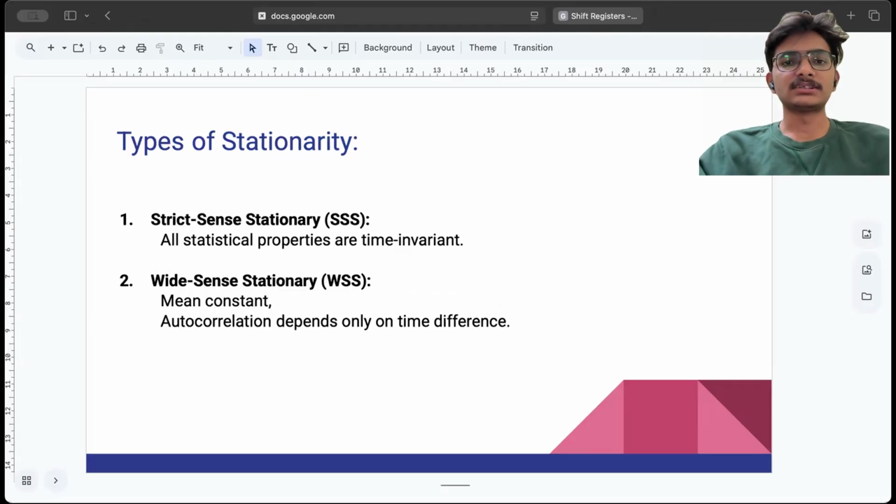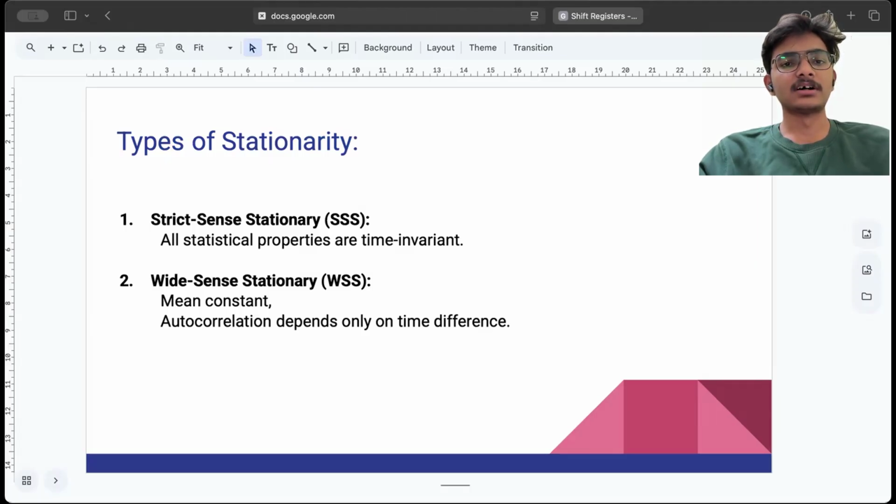Next, I will discuss types of stationarity. There are mainly two types of stationarity. One is strict sense stationarity, abbreviated as SSS. In this, all statistical properties are time invariant. That means all properties do not vary when the time is changed. That is called time invariant.